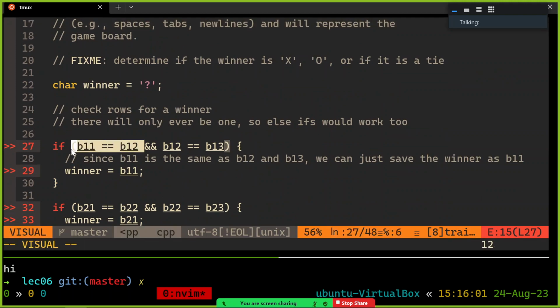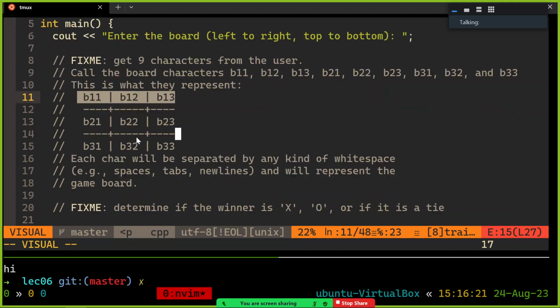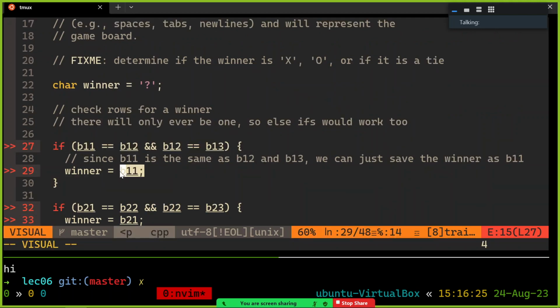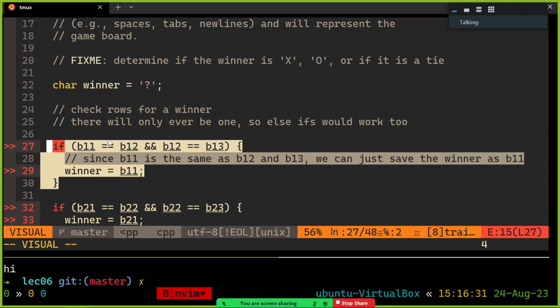So that's what's happening. Is B11 equal to B12? And is B12 also equal to B13? If so, they're all equal to each other. All right? If so, the winner is whoever was here. And you could save the winner as any one of these, because if they were all X, pick whichever one you want to save, that's the name of the winner. By definition, if we're in this body, they're all equal to each other. So I'll just save the winner as B11, but I could have used B12, right? Because they're all X's or O's. So that's how you can check the first row for a winner.